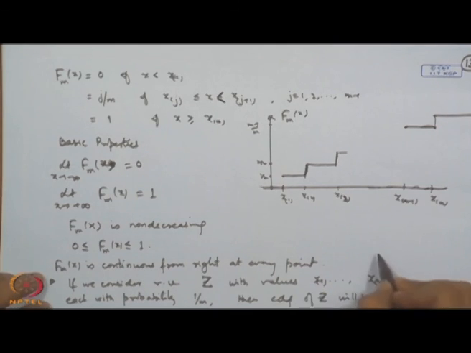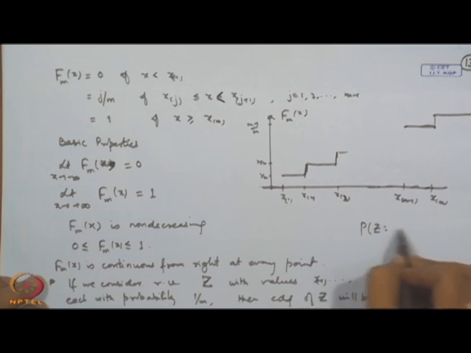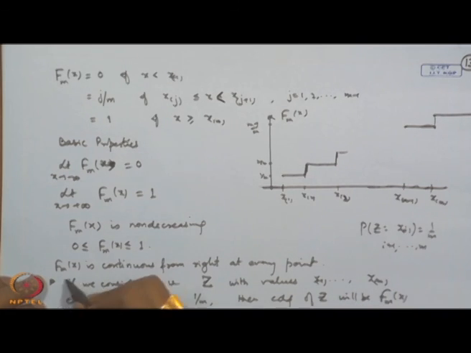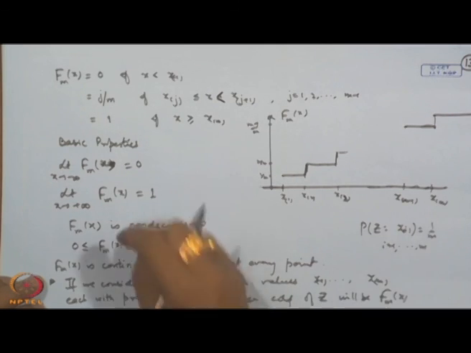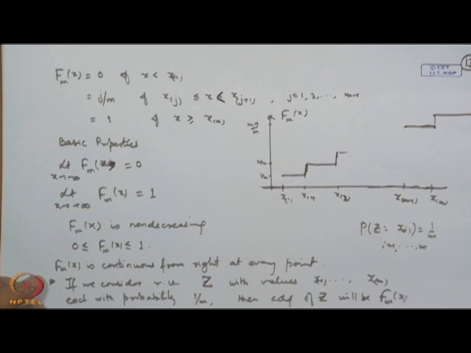That means I am saying probability of Z equal to x_i is equal to 1 by m for i equal to 1 to m. If we have this, then the distribution or the CDF of this will be exactly this function here.